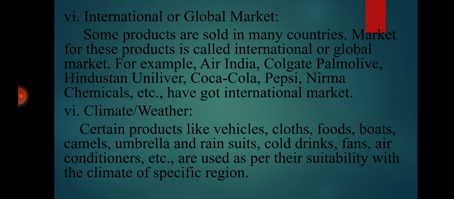Therefore the market will be divided based on the climate or weather of that place, and they focus only on the segment where there will be more demand for their product. So these are the segmentations of the consumer market based on the geographical area.